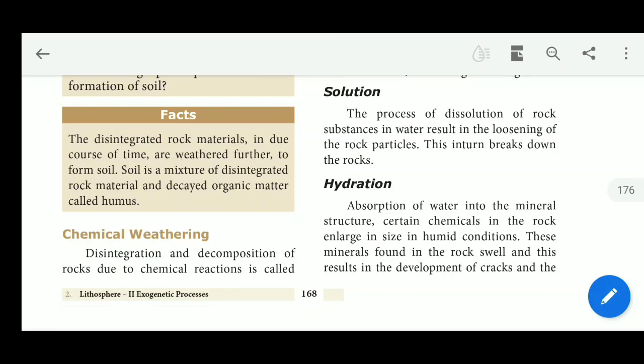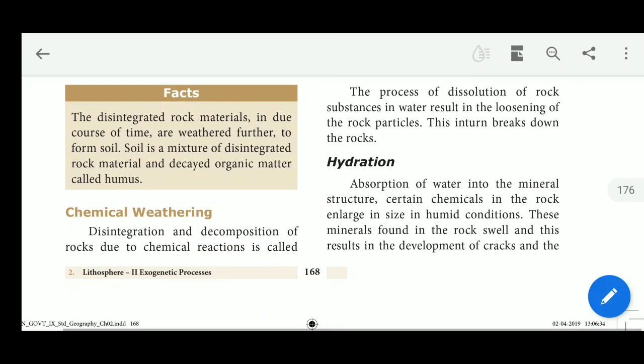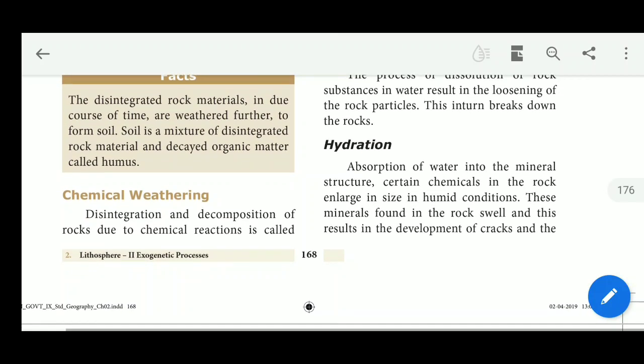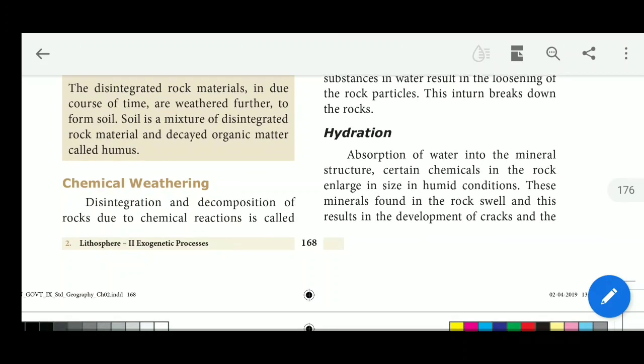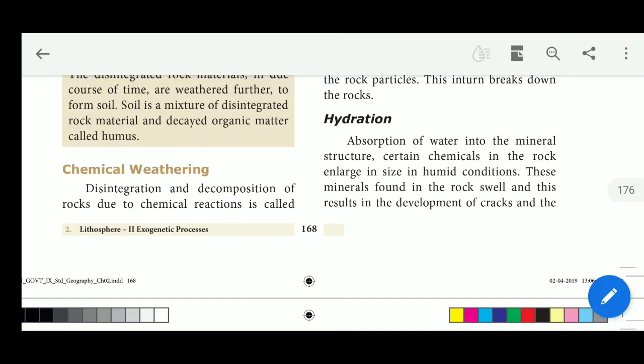Due to this dissolution of rock substance in water, the rock particles loosen. That means the water enters into the cracks of the rock, and the small solid particles of the rock become soluble and mix with the water. This in turn breaks down the rocks. Due to this dissolution of rocks, the rocks break into different shapes.